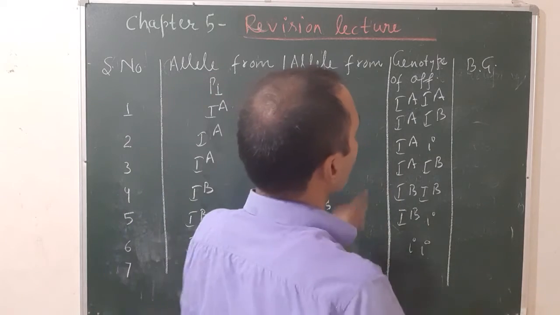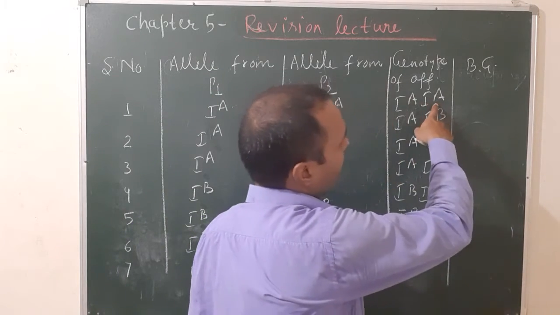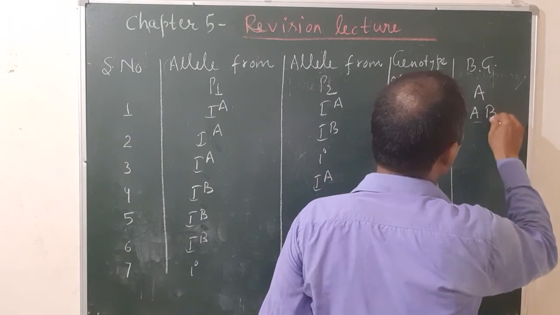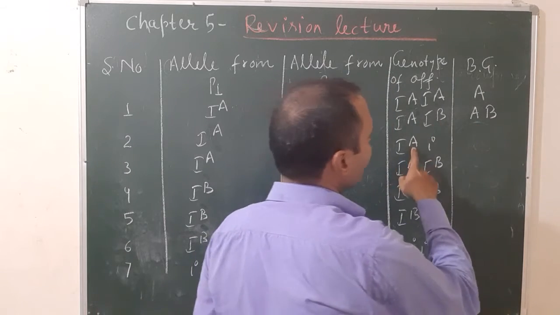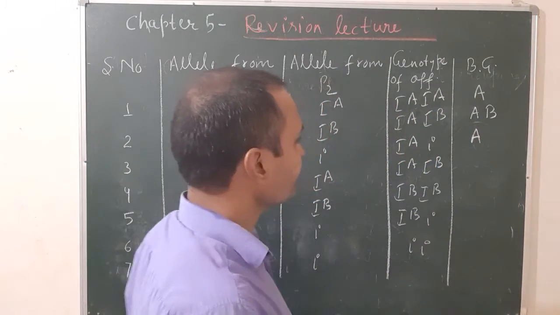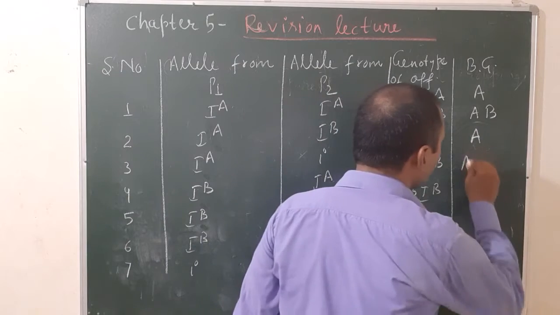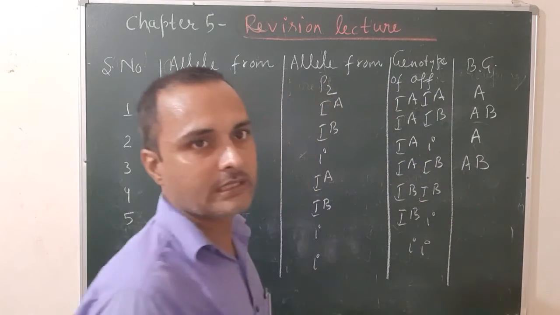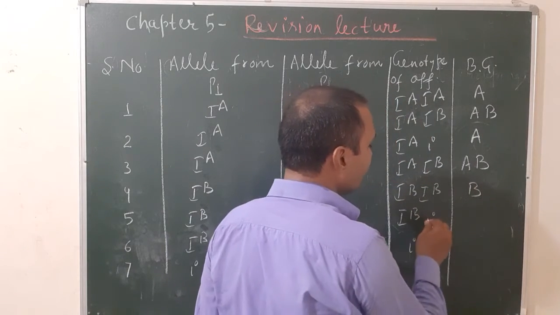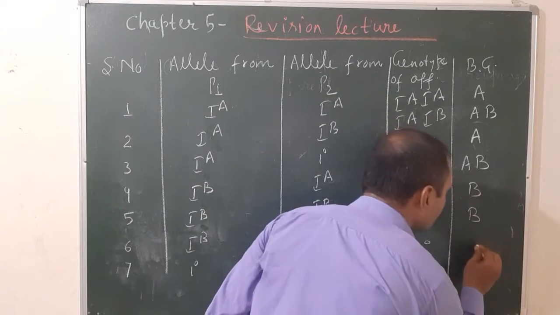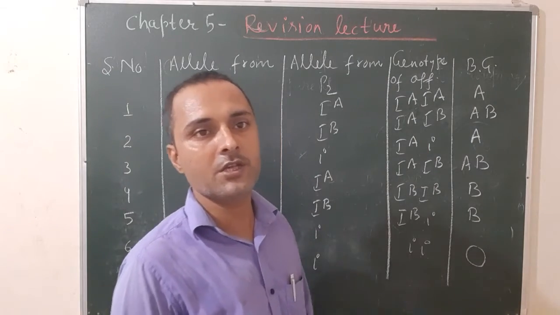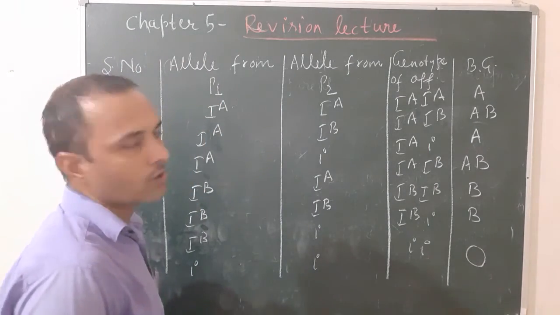Let us see blood group. When IA and IA are present, antigen A is present, so blood group will be A. When IA and IB are present, blood group will be AB, because both are codominant. When IA and i are present, you know IA is dominant over i, so blood group will be A. When IB and IA are present, blood group will be AB according to codominance. When IB and IB are present, blood group will be B. When IB and i are present, blood group will be B. And last, blood group will be O. Why O? Because there are no surface antigens. So this is all about codominance.